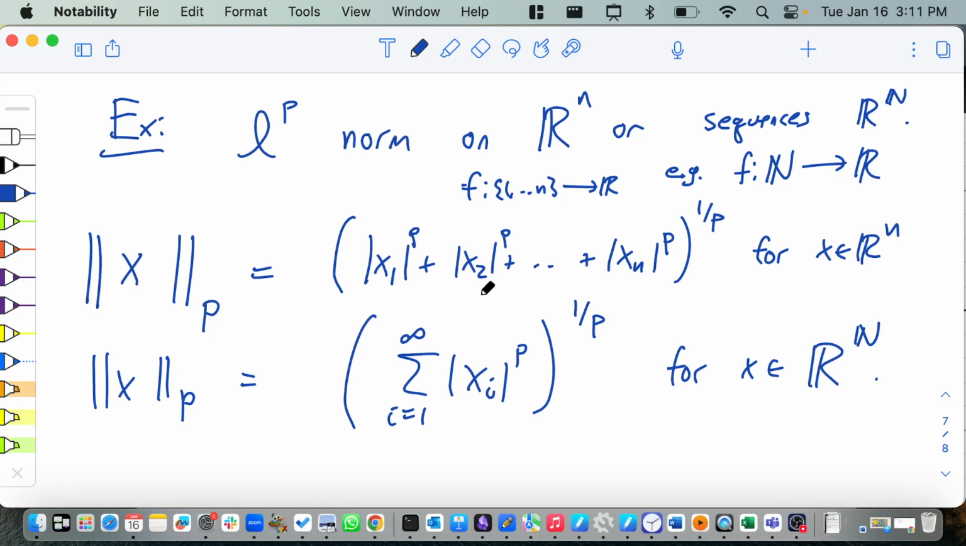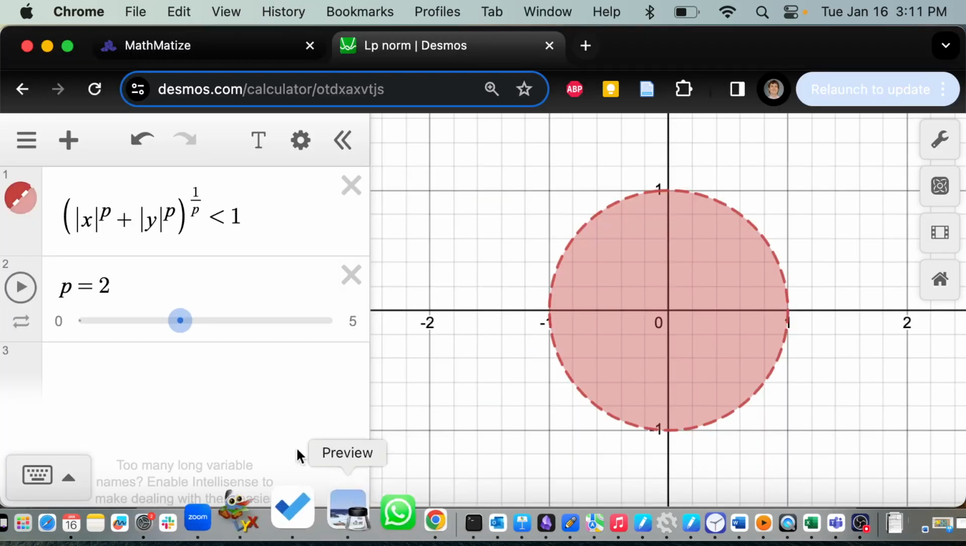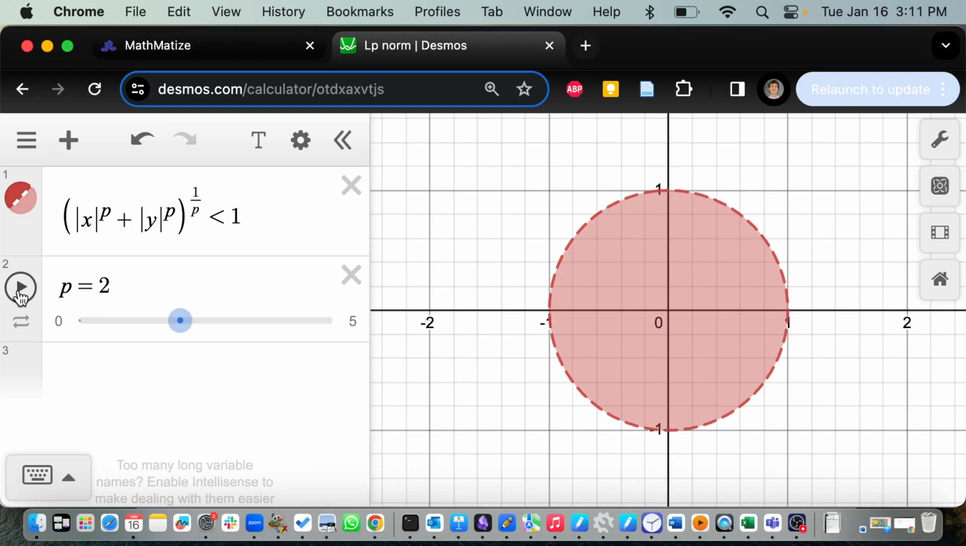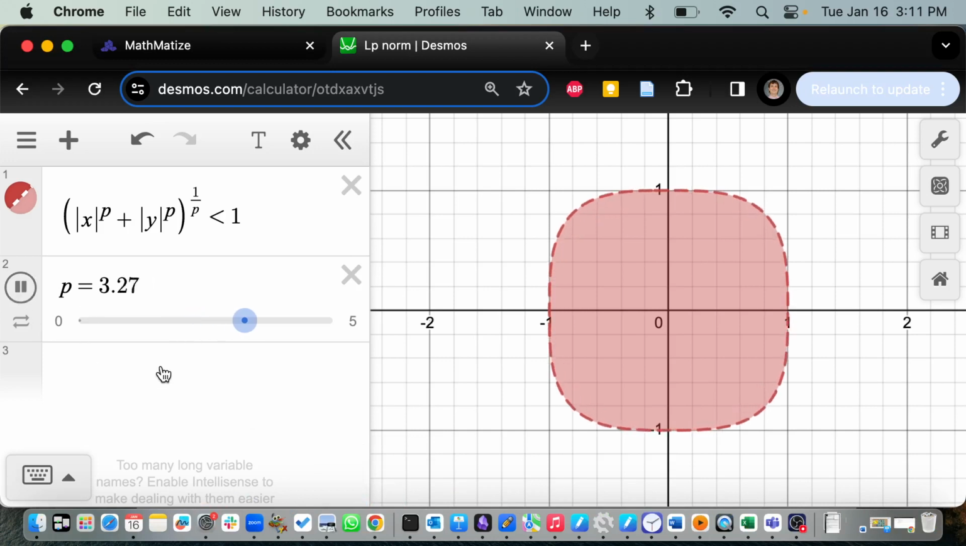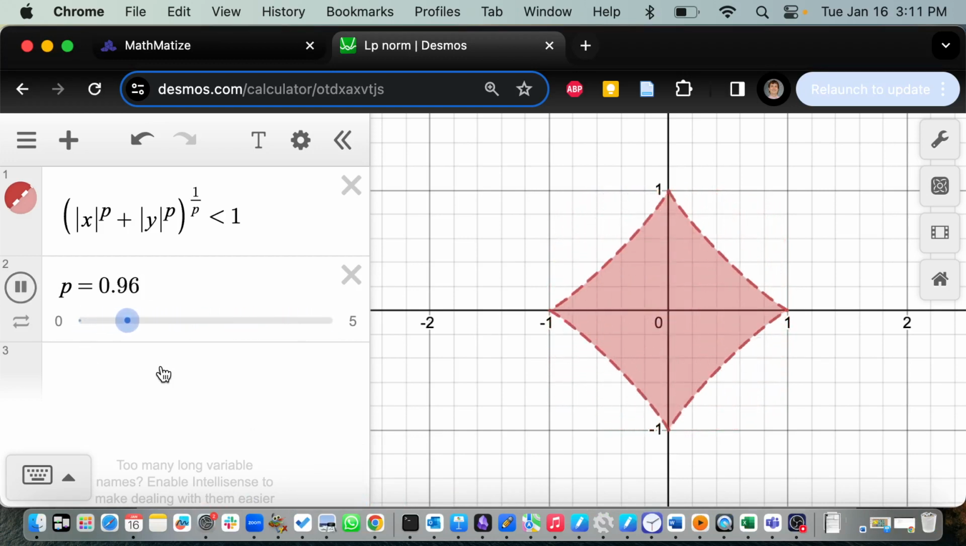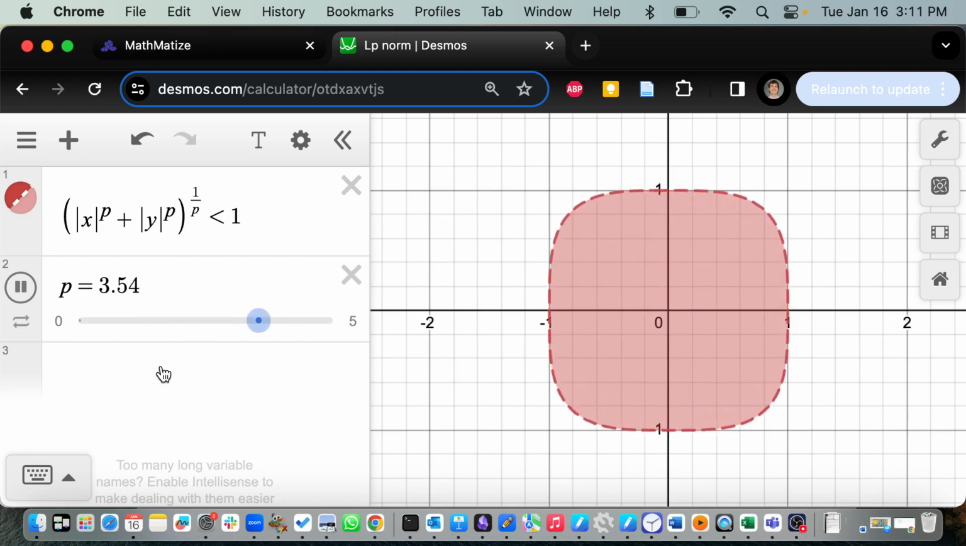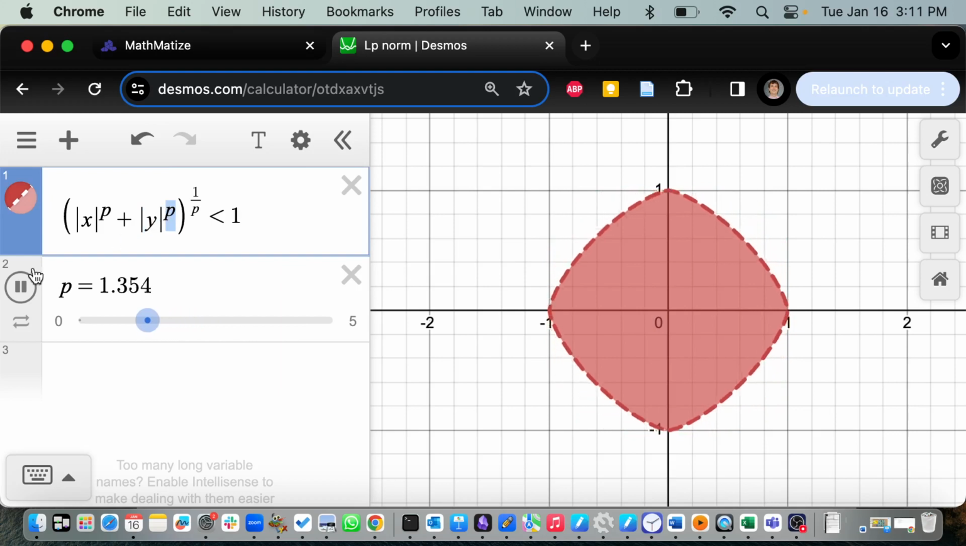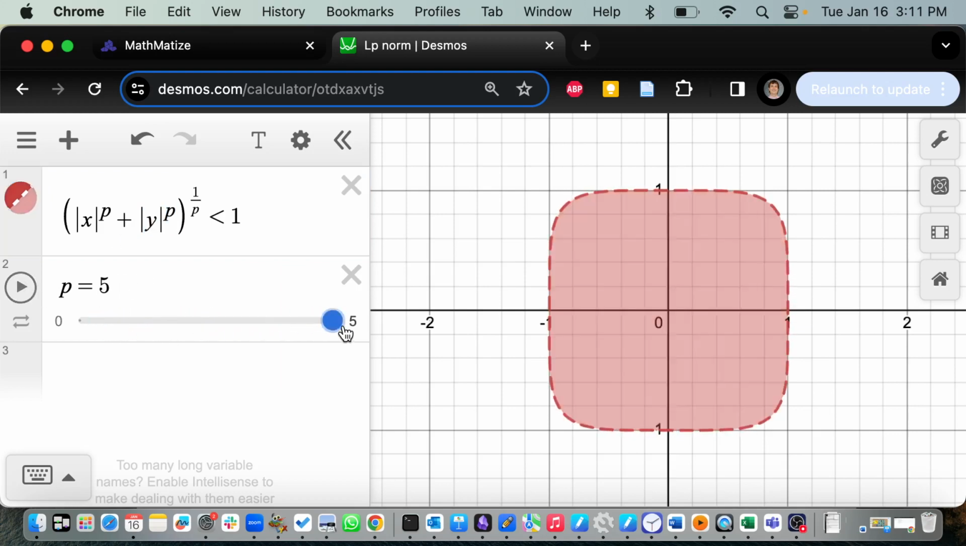When p is not 2, let's see what happens. The fun way is to hit the play button, and it'll animate what happens. Do I want to go all the way down to 0? Let's do it. So here's p up to 5, looks like some kind of square. And then as you get smaller and smaller, you get some wonky thing like that. What's going on is we're taking the individual terms to large powers. So when p equals 5, you have something to the power 5 plus something to the power 5.